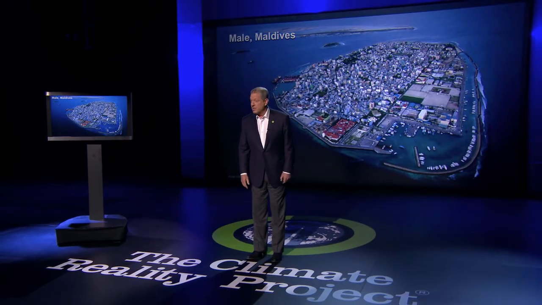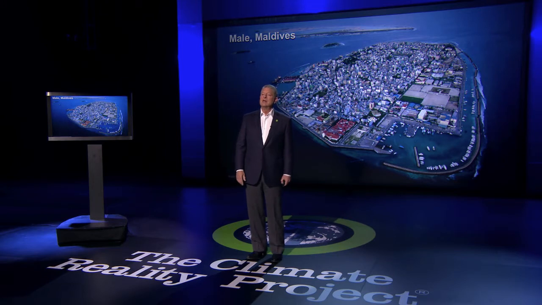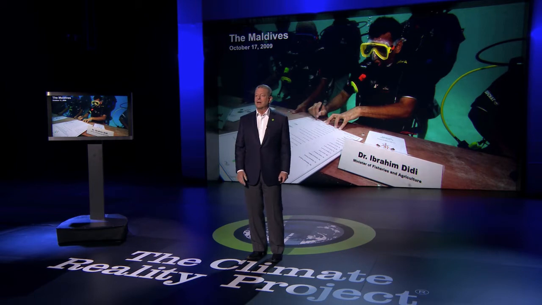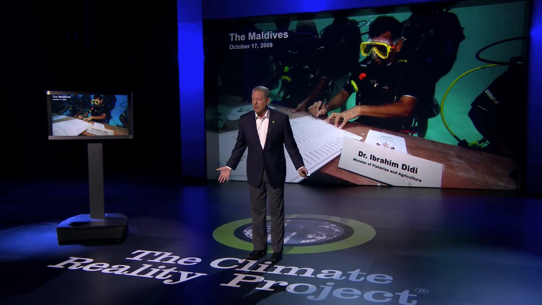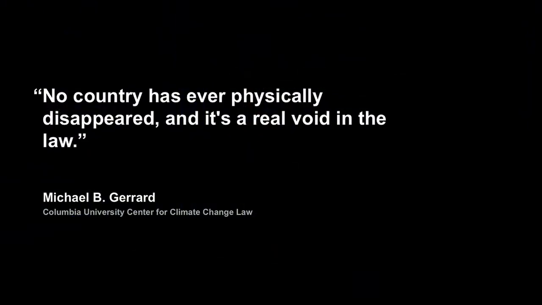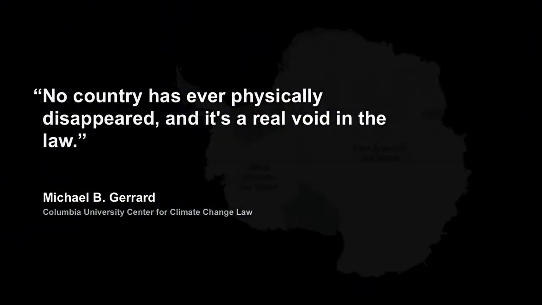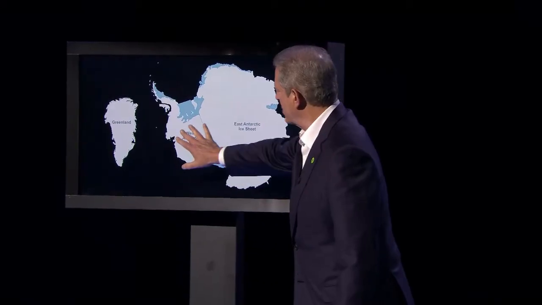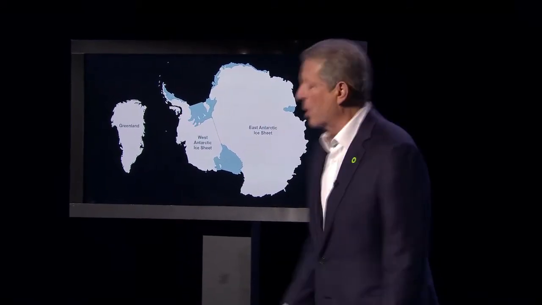So we heard in this past hour about the displacement of people by sea level rise. Many know the story of the Maldives, where they had a cabinet meeting in scuba gear underwater. Their whole country may disappear, and the international lawyers are saying, well, what do we do? No country's ever physically disappeared, but a bunch of them are now threatened with that because the sea level rise is coming in the future mostly from the land-based ice sheets in Greenland and Antarctica, mostly West Antarctica, although there are many areas of East Antarctica as well.